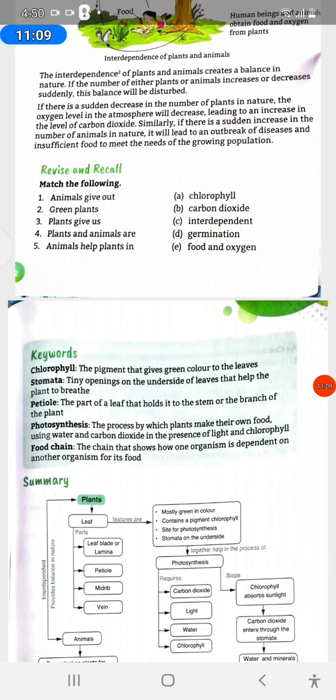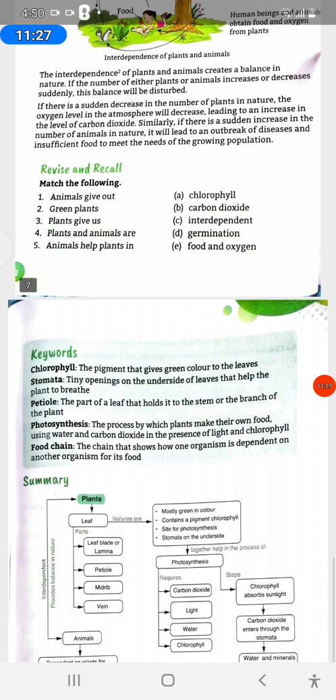Revise and recall. Match the following. Animals give out, green plants, plants give us, plants and animals are, animals help plants in. Chlorophyll, carbon dioxide, interdependent, germination, food and oxygen.